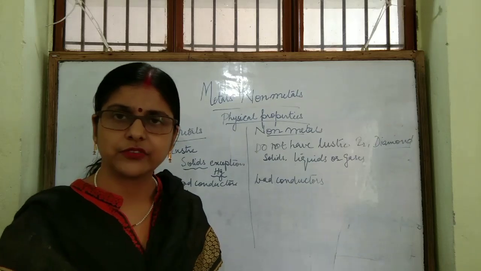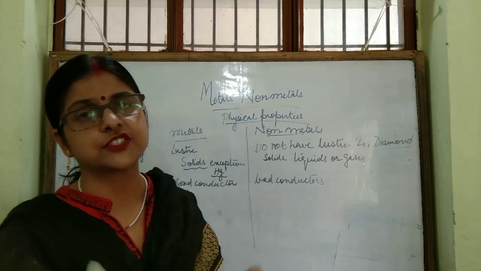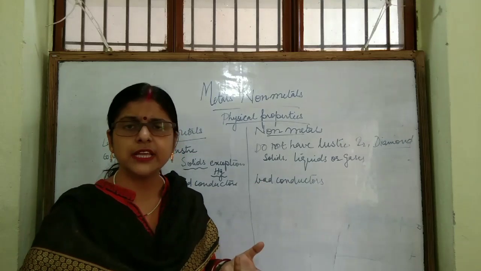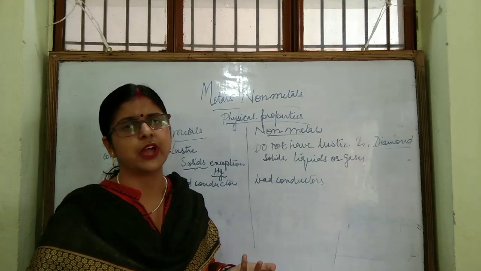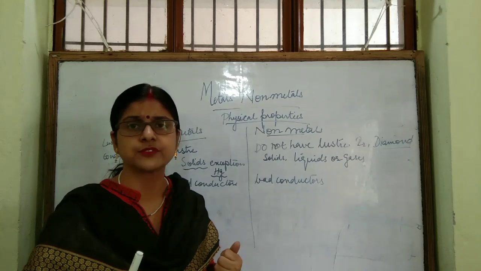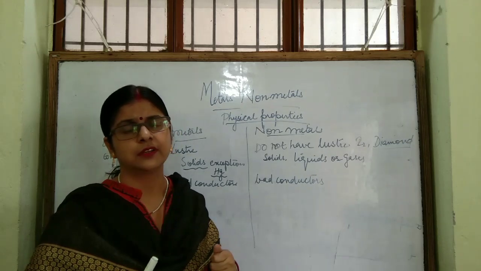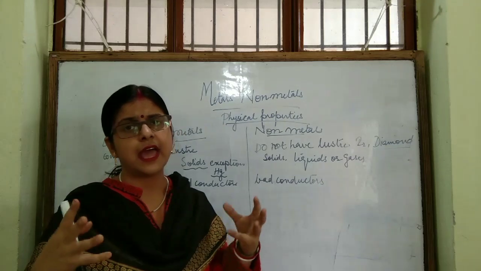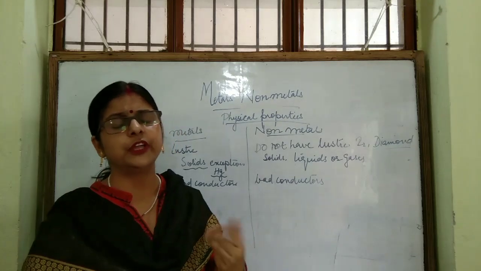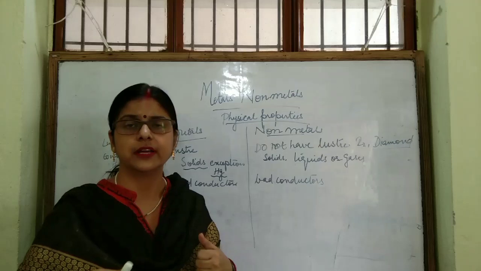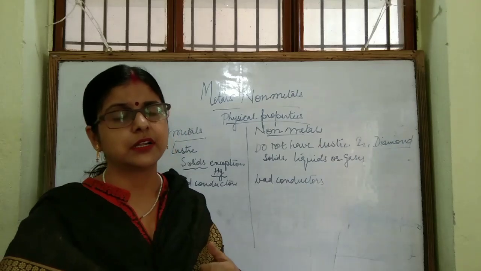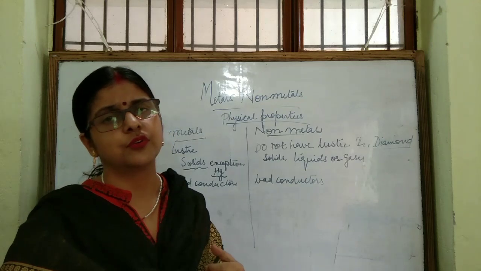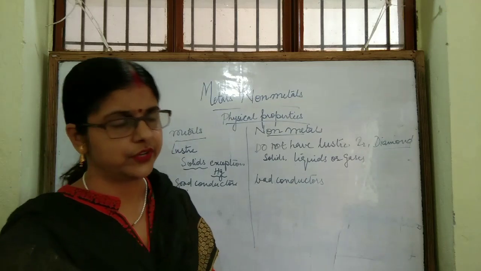You will study the structure of graphite and diamond in detail. These two are allotropes of carbon. But the structure of diamond is such that there is no free electron in diamond to conduct electricity. In graphite there is a free electron, so it conducts electricity.